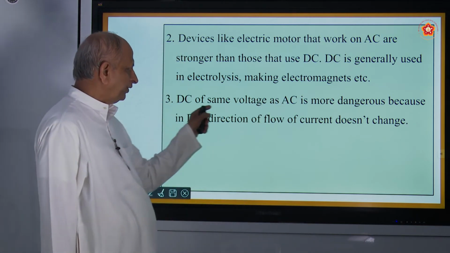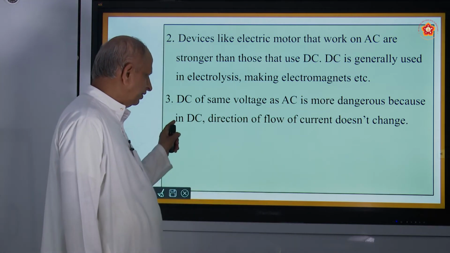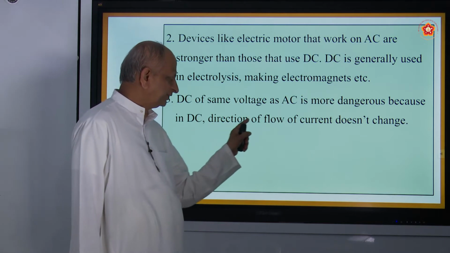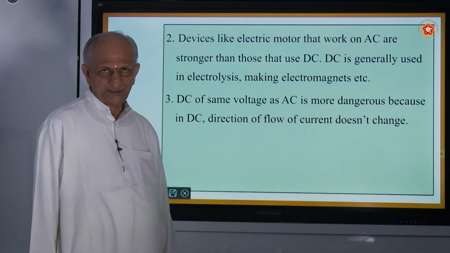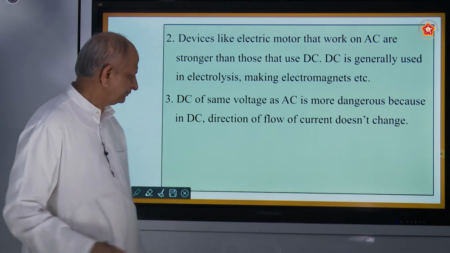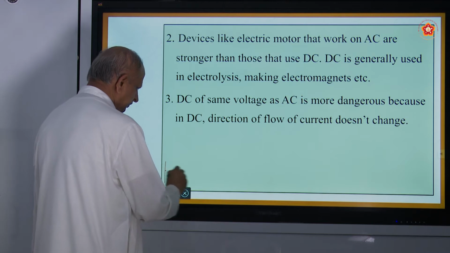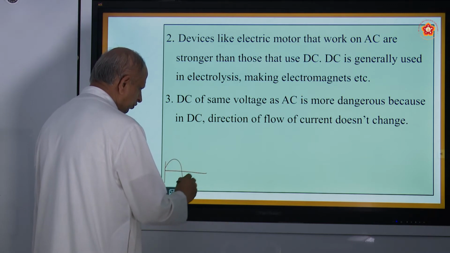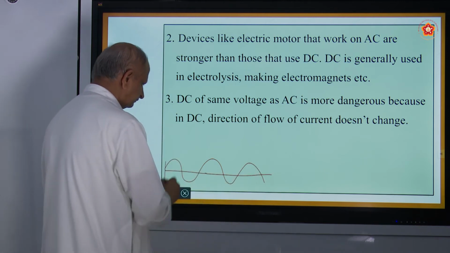DC of the same voltage as AC is more dangerous, because in DC the direction of flow of current does not change. In DC the direction is the same. I think I have shown you last time. AC means the direction of current goes on changing with time.